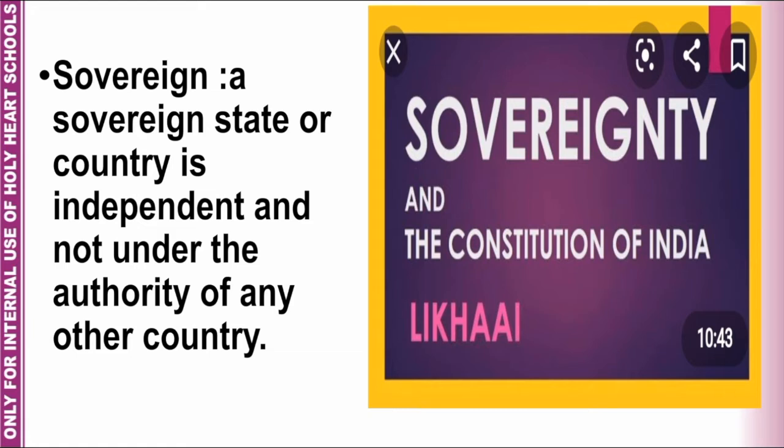The next term is sovereign. A sovereign state or country is independent and not under the authority of any other country. Students, a country is called a sovereign country when it is free to formulate its internal as well as external policies. India became a sovereign country after independence in 1947.